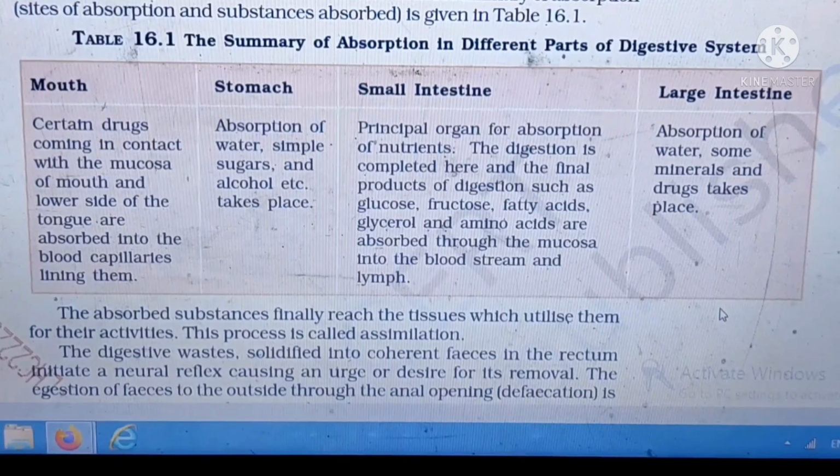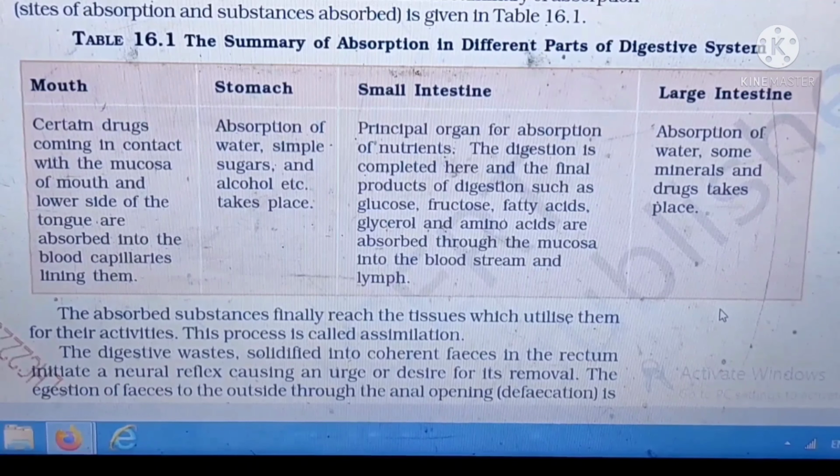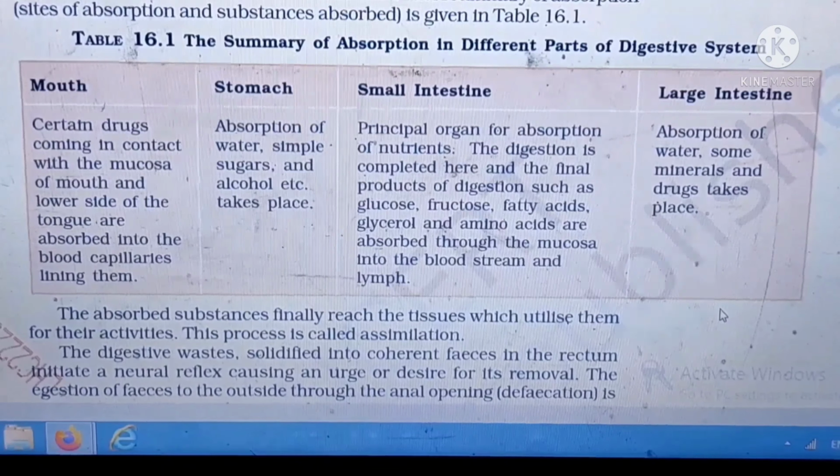And then, in the mouth, drugs are absorbed. As you know, drugs are absorbed in both the mouth and the large intestine. In both these places, the drugs are absorbed. And then at last, now let's go to the disorders.